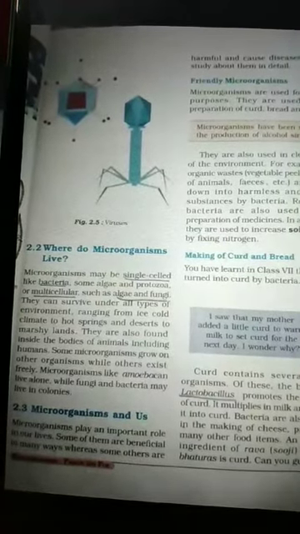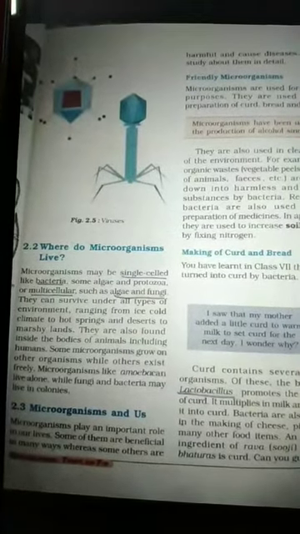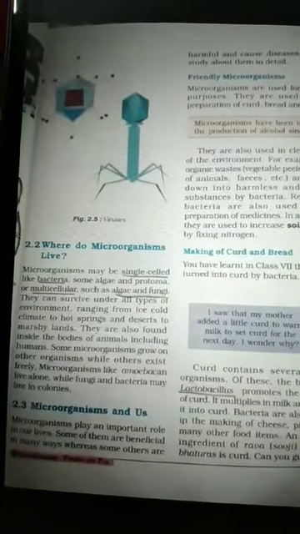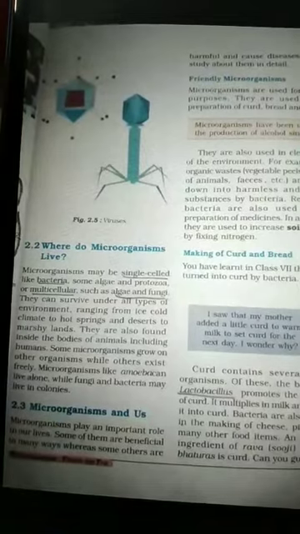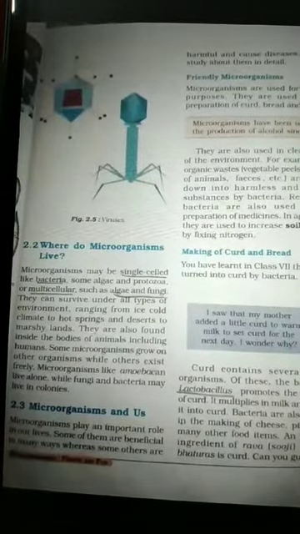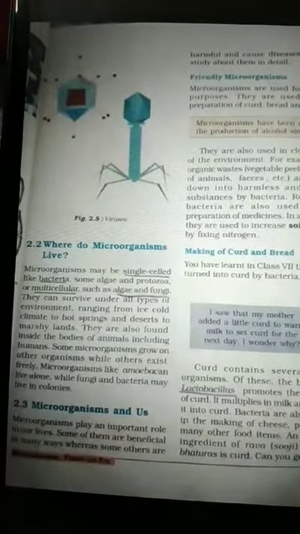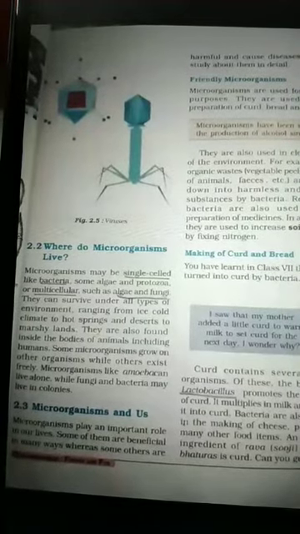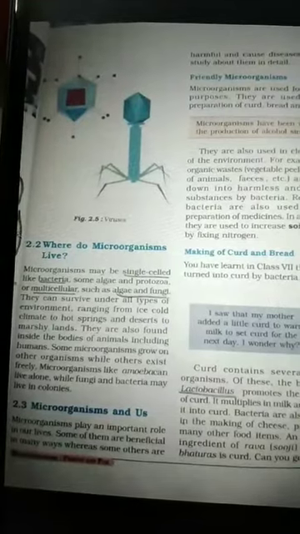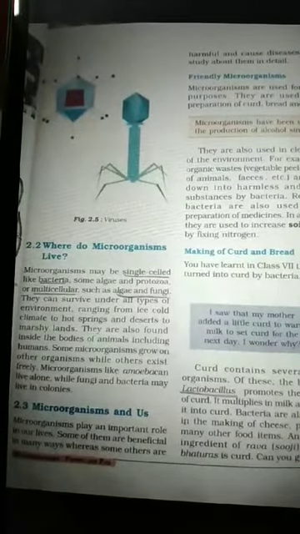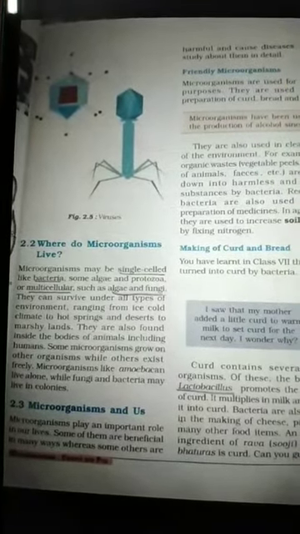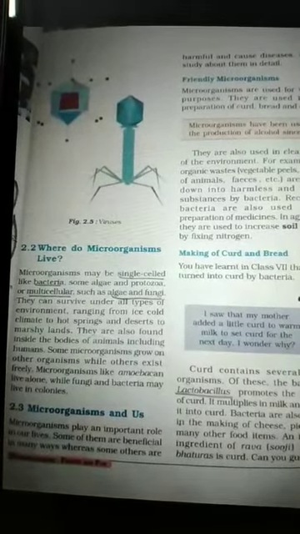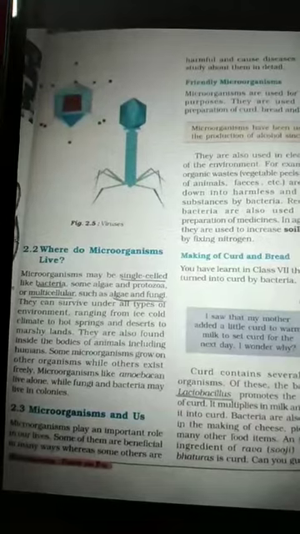So some microorganisms can be found inside the animal body, or inside the human body also. Some microorganisms grow on other organisms while others exist freely. Microorganisms like amoeba can live alone, while fungi and bacteria may live in colonies. Some microorganisms live freely in the environment, but some you can find inside the human body and animal body.